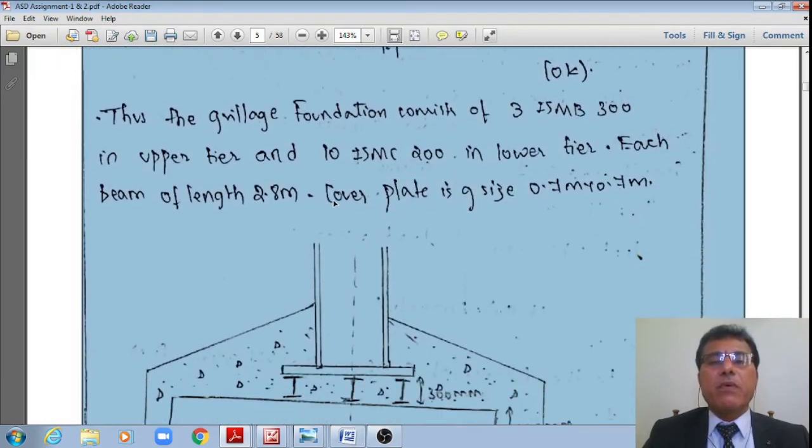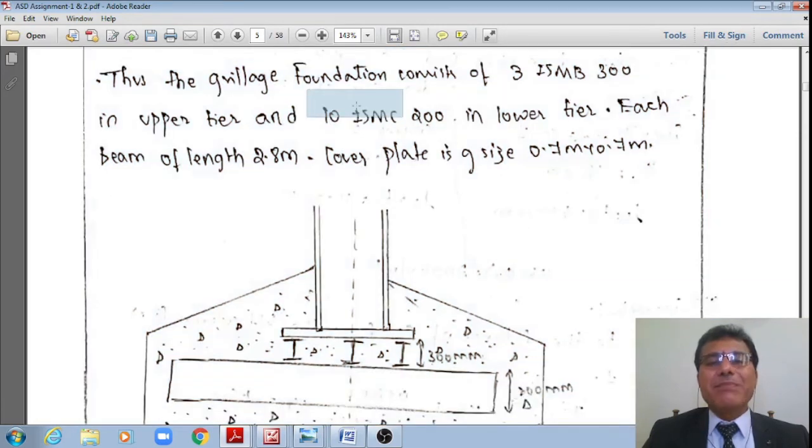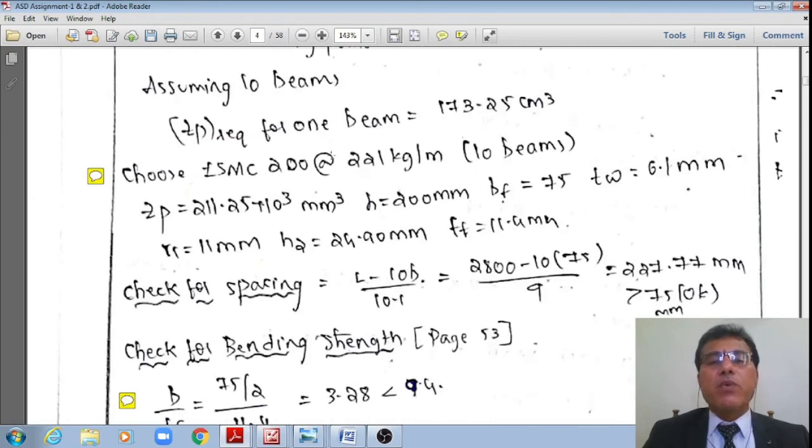Therefore, it is okay. Once it is okay, you provide 10 ISMC. Please make a note: ISMC 200 at a rate of 22.1 kg per meter. Or alternatively, you can provide ISMB 200 section without any further checking.